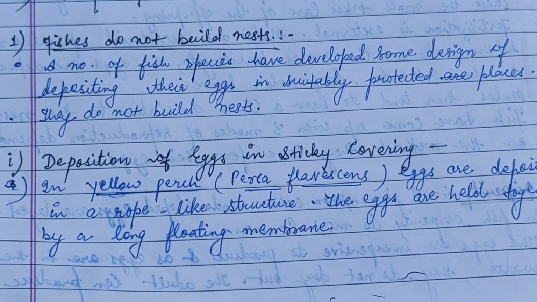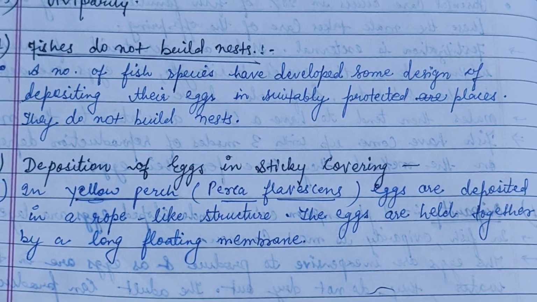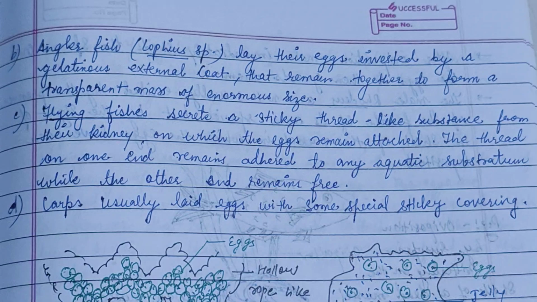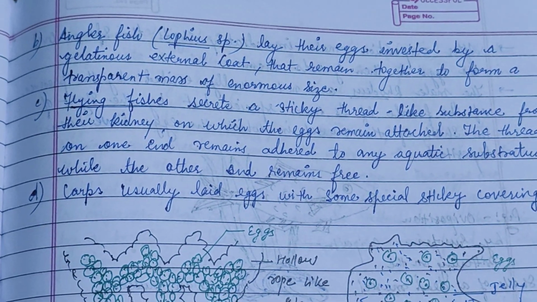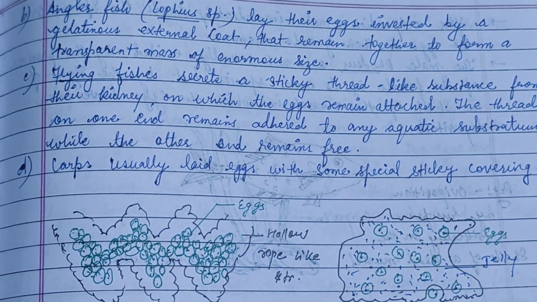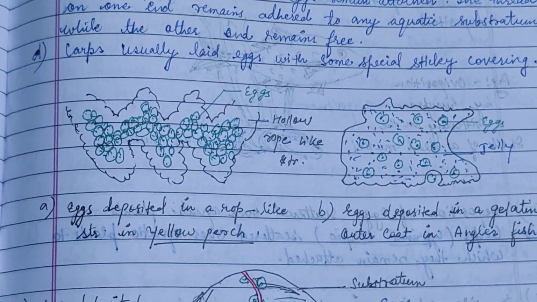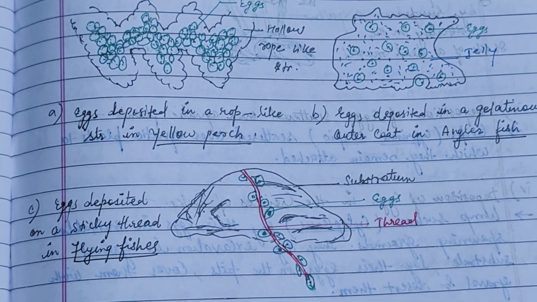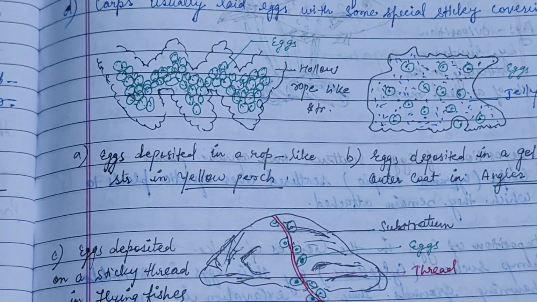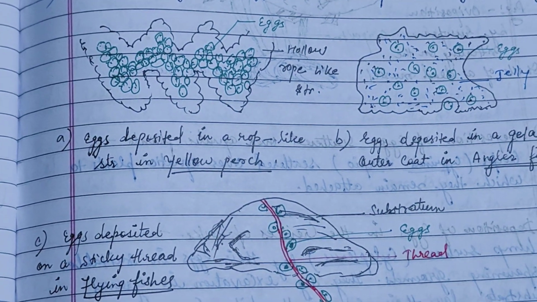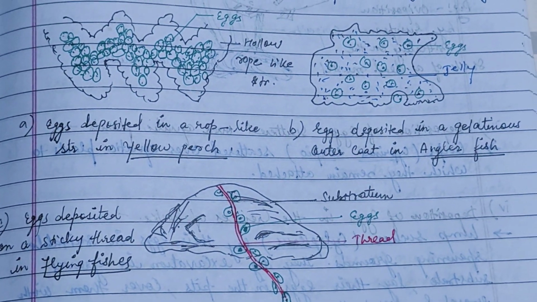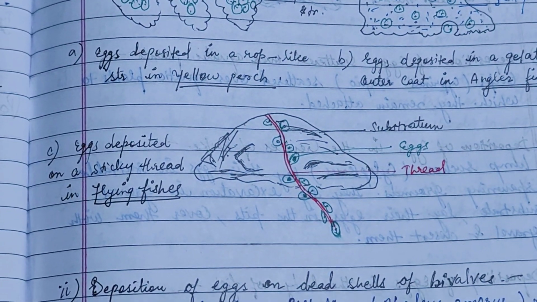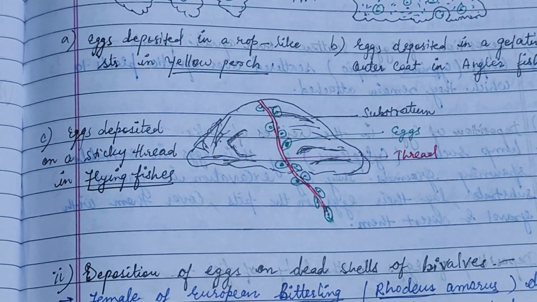It can be the deposition of eggs in a sticky covering. An example is the yellow perch, also known as Perca flavescens. Other examples are the anglerfish, known as Lophius, the flying fishes, and the carps. There is a figure of the fishes which do not build nests. The first figure shows eggs deposited in a rope-like structure in yellow perch. Next, eggs deposited in a gelatinous outer coat in anglerfish, and third, eggs deposited on a sticky thread in flying fishes.